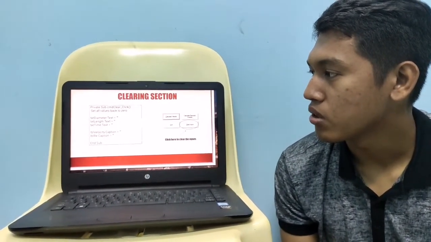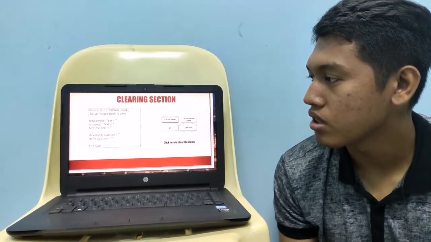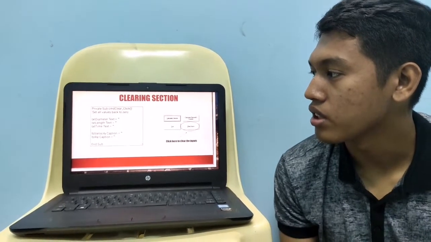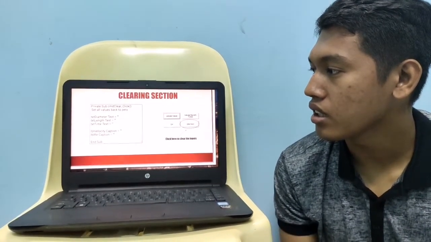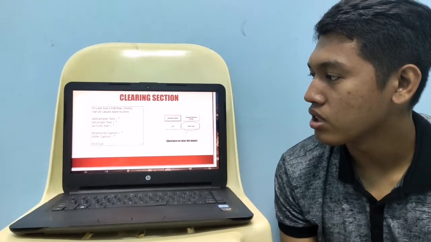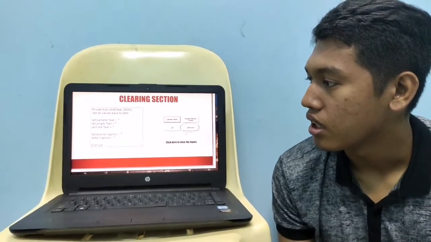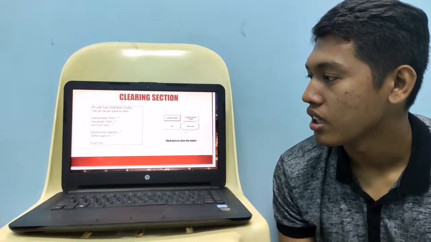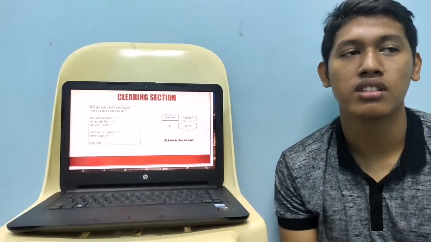Set all values back to 0. For the diameter, txt diameter dot text equals an empty string. Same for the length and time. For the velocity and RE, label velocity dot caption equals an empty string, and End Sub. That's all for me, thank you.